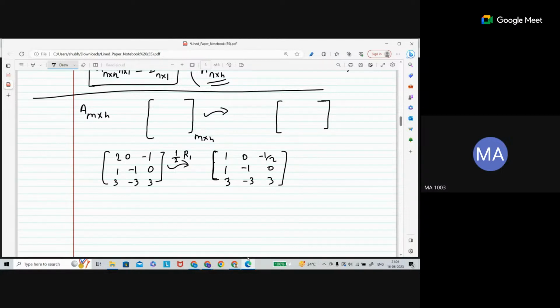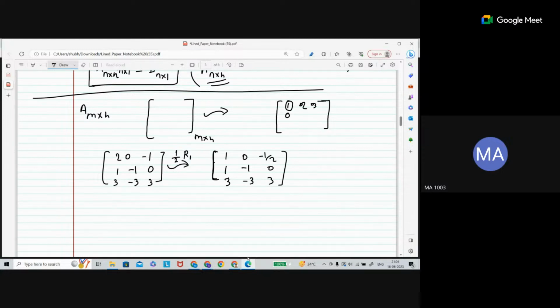So what is row echelon form? Suppose your matrix is in this form. Suppose this is 1 0 0, or let's say something, 2, 3. This is called the pivot element, and the pivot element should be 1. Below the pivot element for that particular row, all entries should be 0. In the next row, this is going to be 0, and to the right of that 0 it should be either 0 or 1.